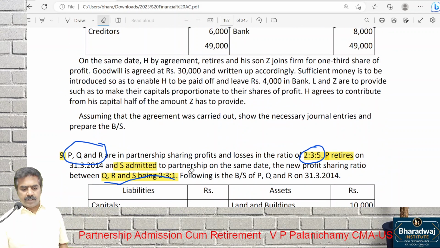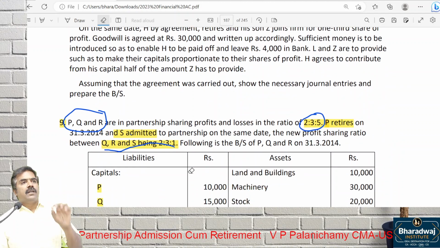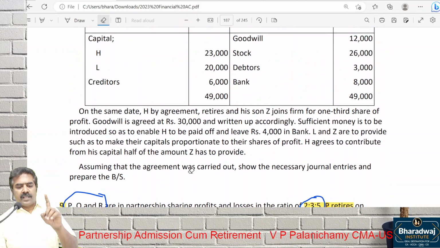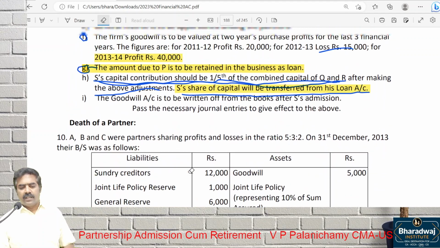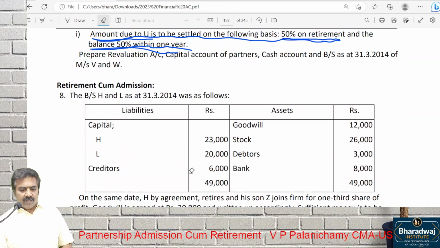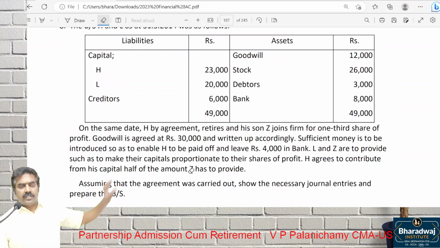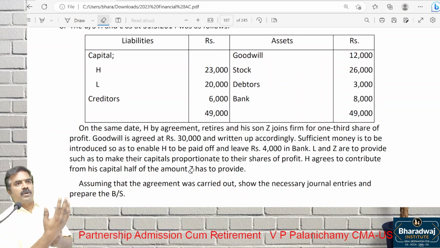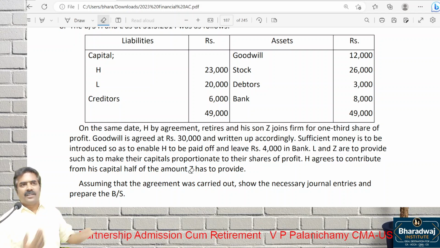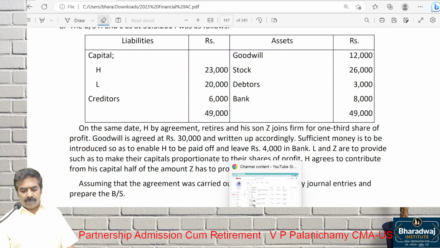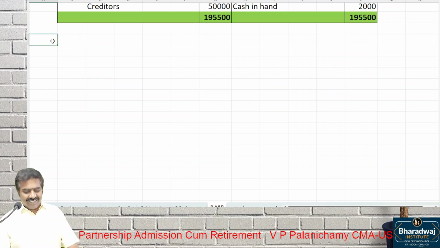Everybody paying attention. See, from this you should understand, if the examination question is lengthy like this, the solution will be simple. If the examination question is very small, just 3 line items in the balance sheet, just 3 or 4 adjustments, then looking at the length of the problem, we will think it's a very small problem. Okay, maybe in the first or second line itself we may be out. We'll see.